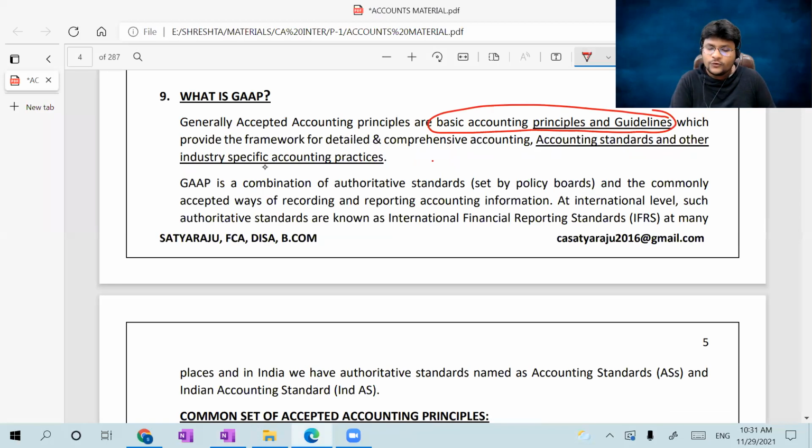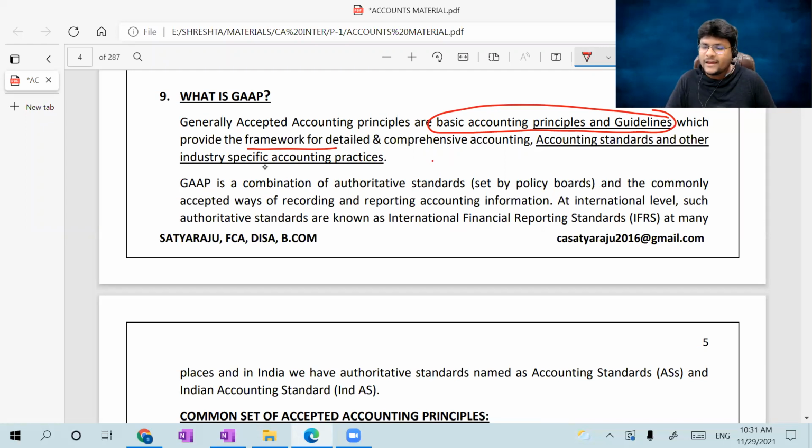So that's why he used the words provide the framework. Framework is nothing but basic structure. So generally accepted accounting principles are basic accounting principles and guidelines which provide the basic structure for comprehensive accounting. So the entire accounting is based upon this GAAP.